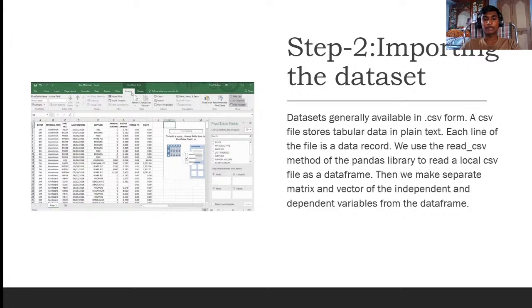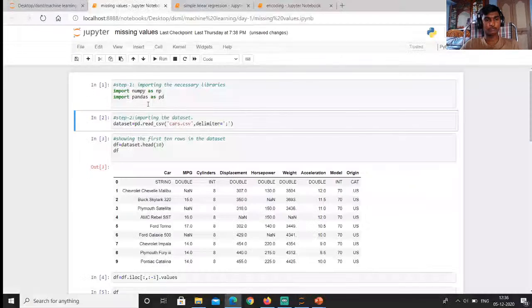Then we make a separate matrix and vector of the independent and dependent variables from the data frame. Let's explore this. I'm reading the dataset into the dataset variable. We are calling pandas as pd.read_csv, and using that read_csv we are loading the dataset.